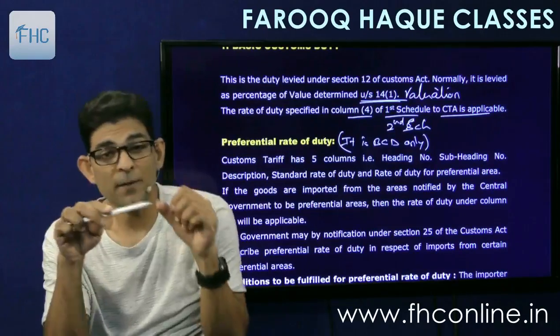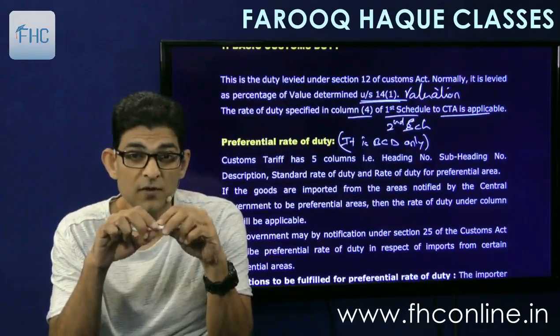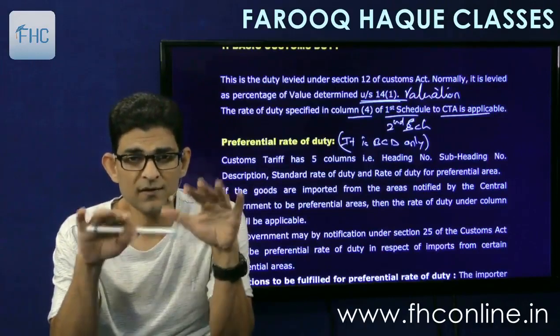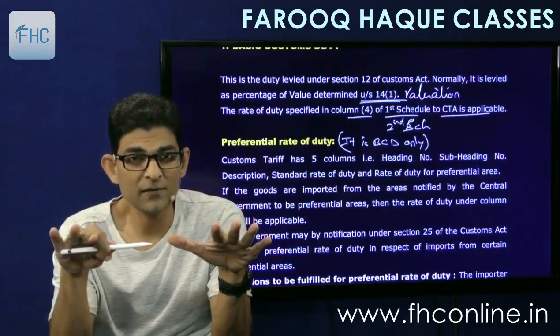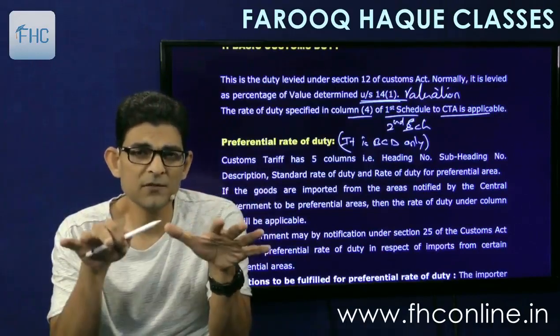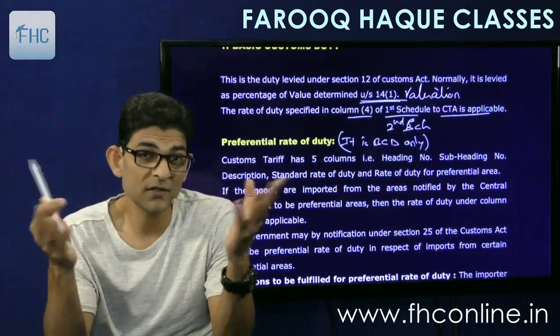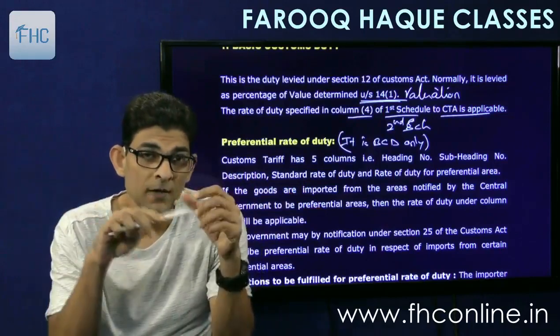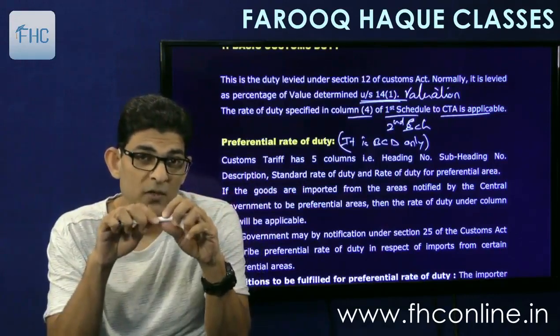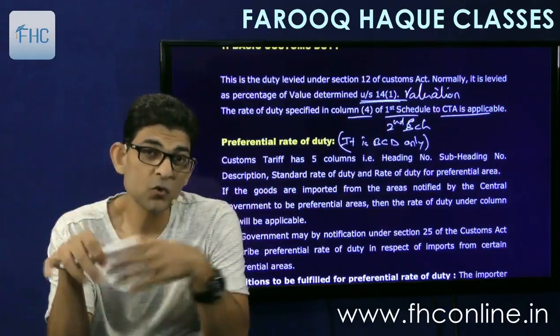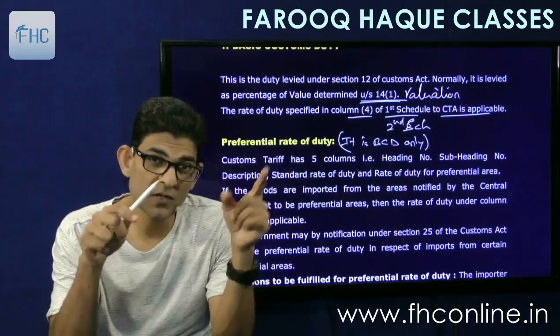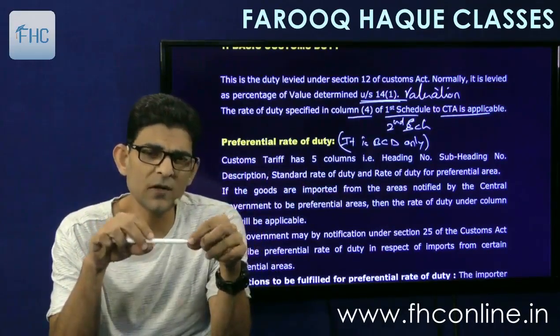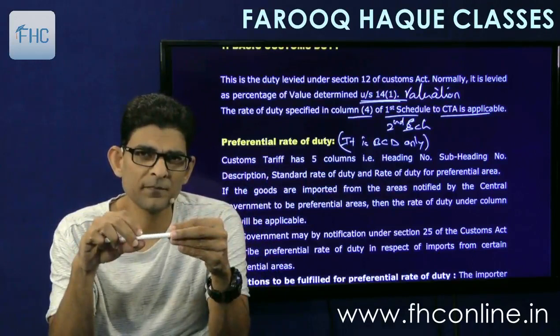Okay. So what happens here is that the government gives concession in order to receive concession. They are hence called as bilateral. Bilateral means both parties, both the countries will give some concessions to each other's goods to promote trade, basically. So if a lot of apples are being imported from US and a lot of Indian mangoes are exported to US, then both the governments will sit together and say that okay, let's promote this business.